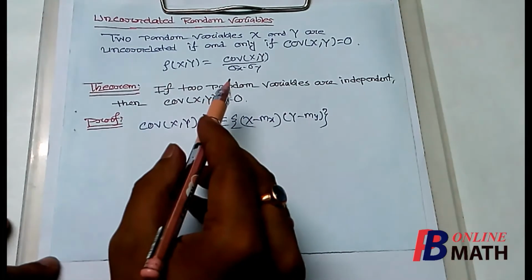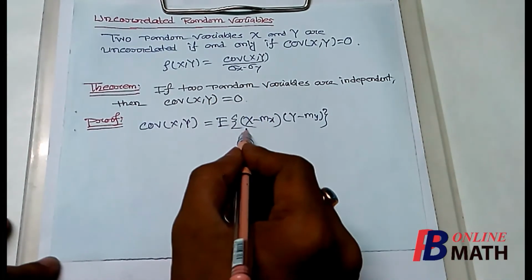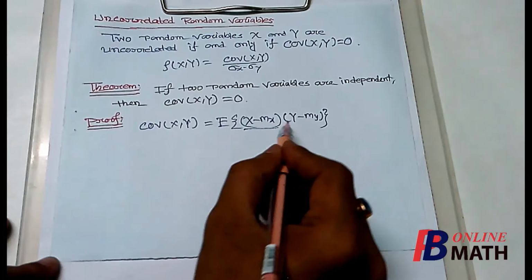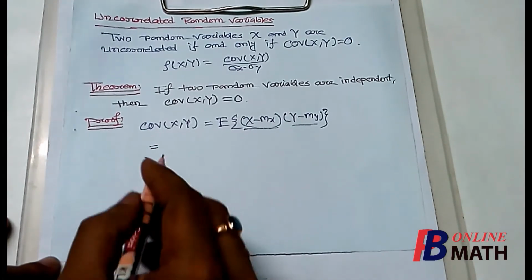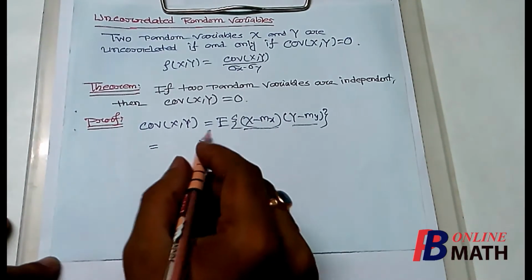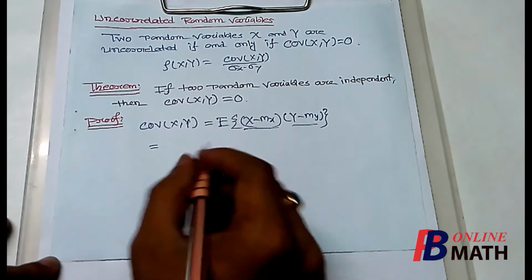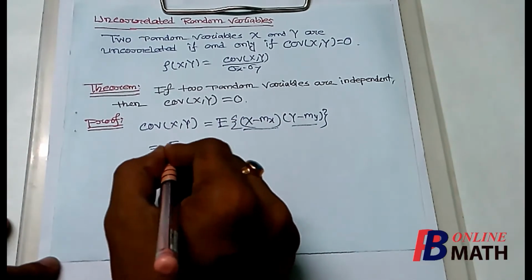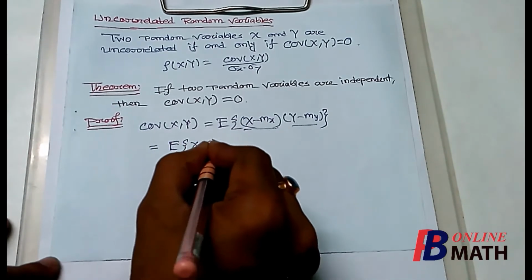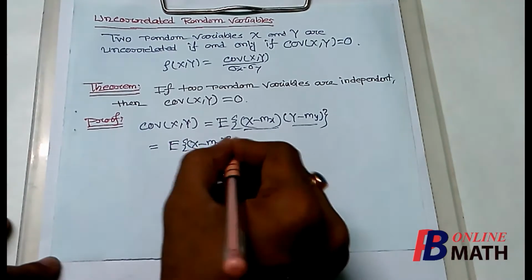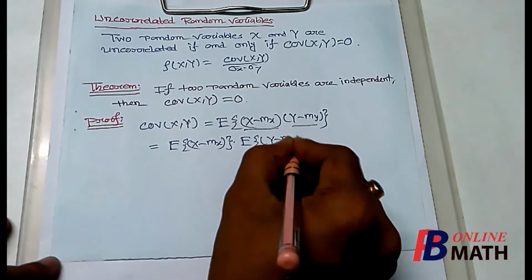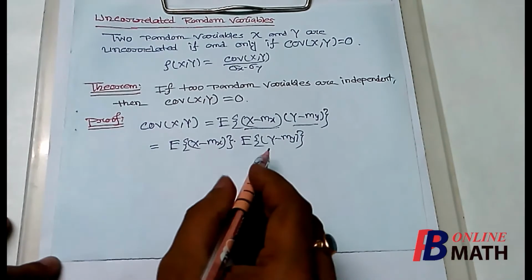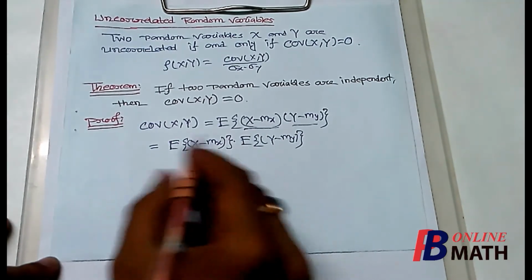Now since x and y are independent, and this is a function of x only and this is a function of y only, from a well-known property of expectation, we find that this can be written as expectation of x minus mx into expectation of y minus my. We have already discussed this property.